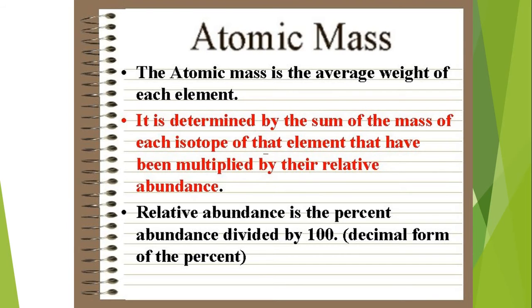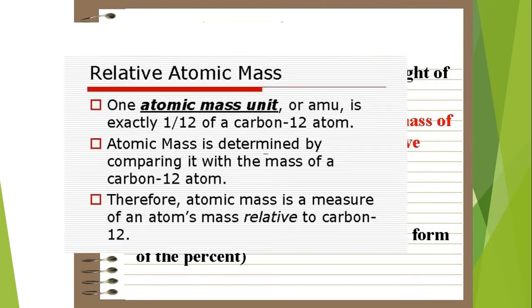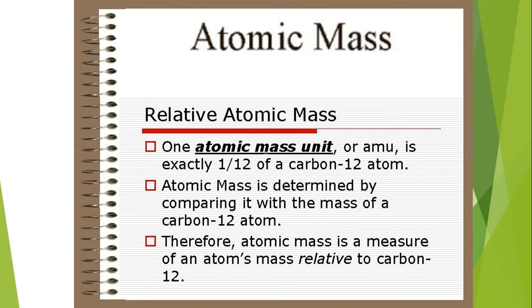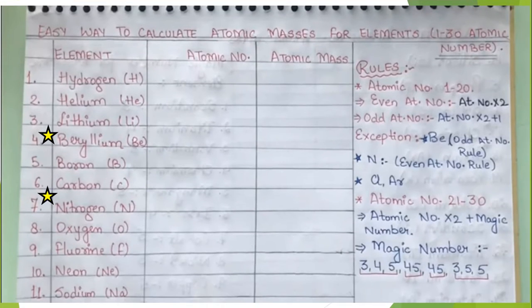The atomic mass is the average weight of each element. Atomic mass is a measure of an atom's mass relative to carbon-12. There is an easy way to calculate atomic masses for elements.